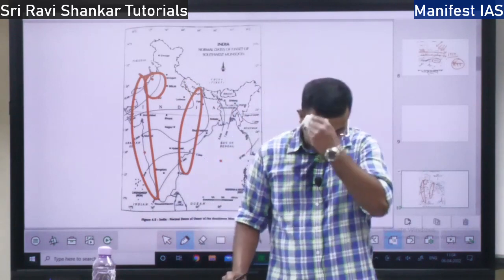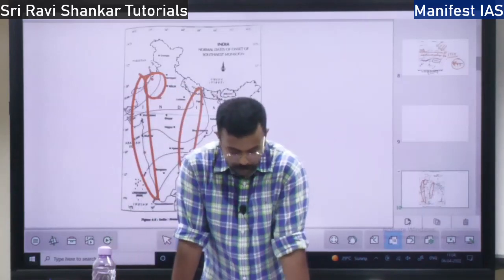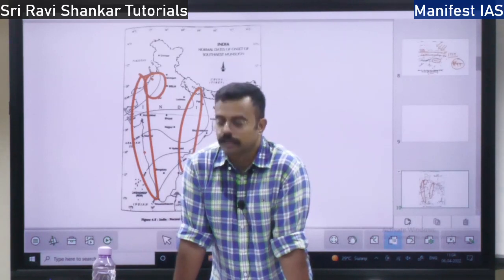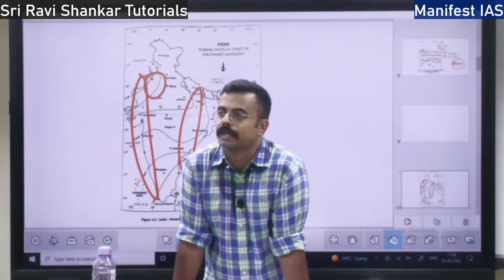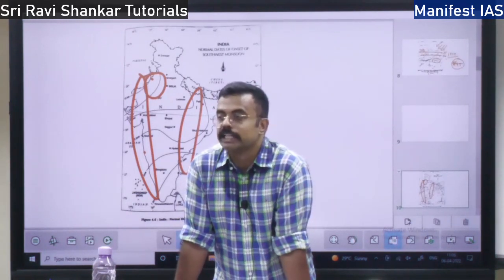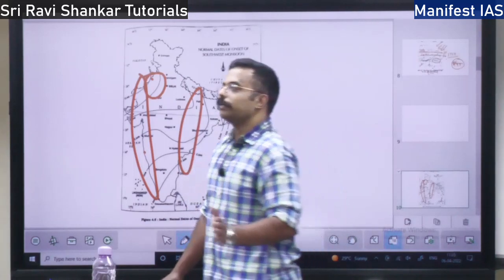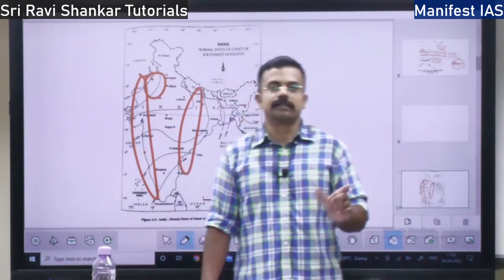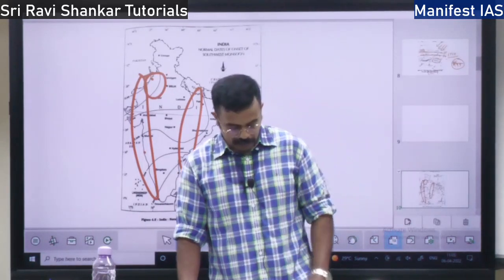Next we will talk about the break in the monsoon. When does the monsoon break? We have a continuous monsoon from June till September, but in the middle there are dry spells. Dry spells mean the monsoon will be breaking in the middle. That dry spell is common. Let's say the monsoon starts in June, and by around August, for some 15 days, the monsoon won't be there. That particular time is called a break in the monsoon.